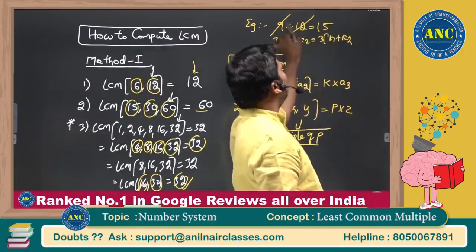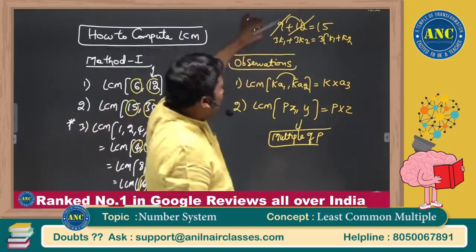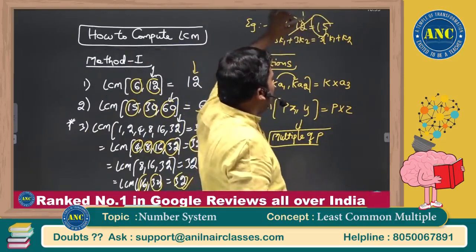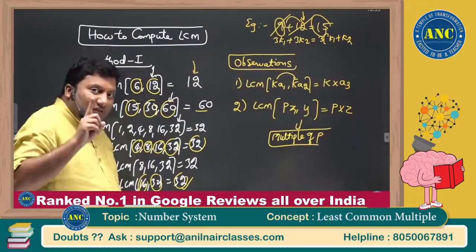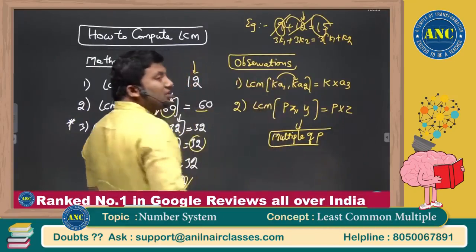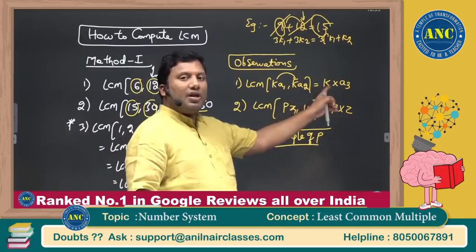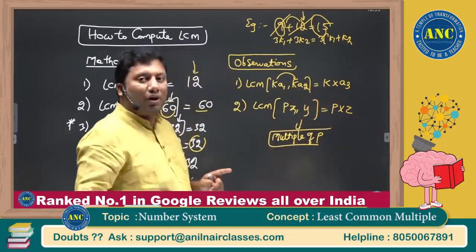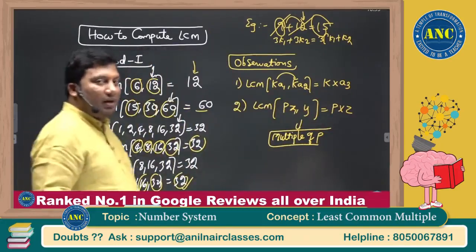If this is a multiple of 3 and the output is a multiple of 3, another input will definitely be a multiple of 3. Very, very important key point. If one input and output are multiples of 4, another input should be a multiple of 4.